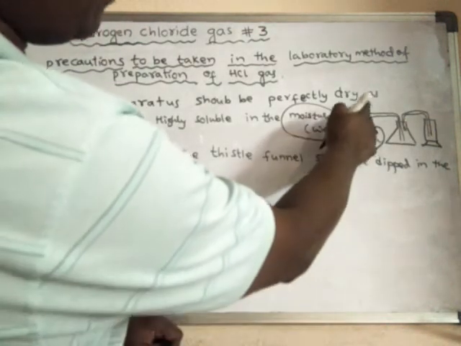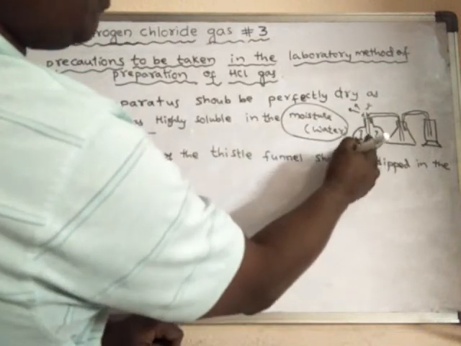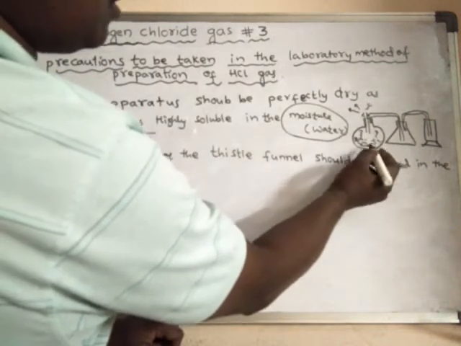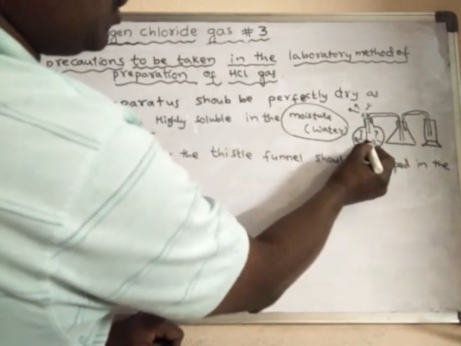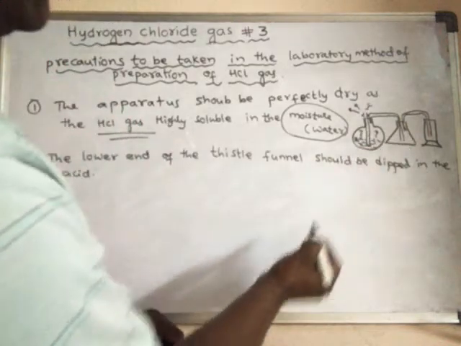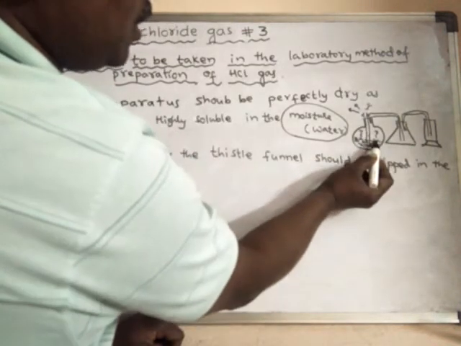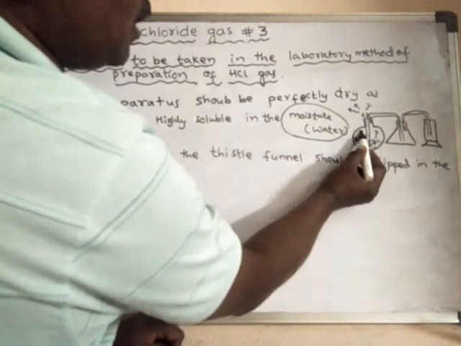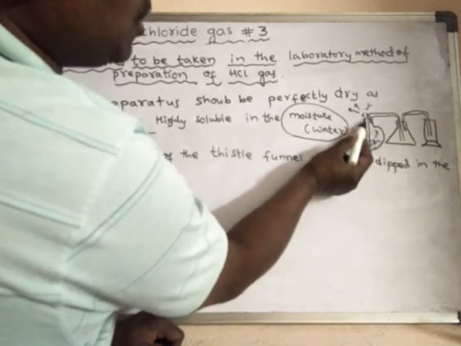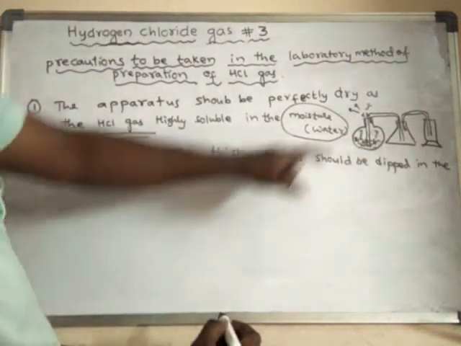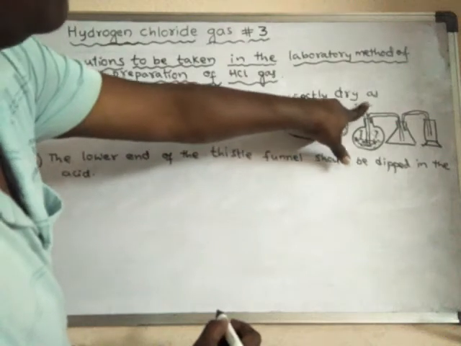So in order to avoid the entry of HCl gas into the atmosphere, the thistle funnel should be dipped into the acid, so that the liberated gas cannot enter into the thistle funnel and reach the outer atmosphere.